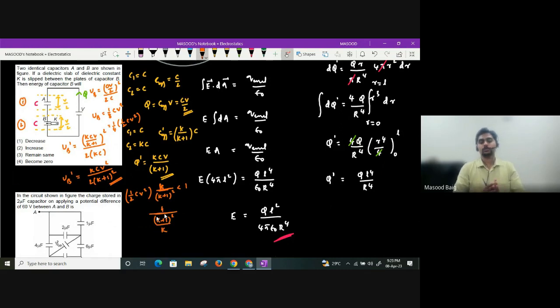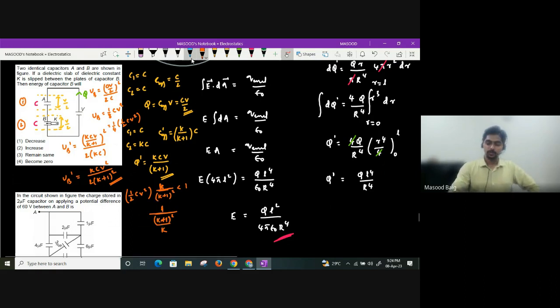How much is this value? If this value is more than 4, then you can consider the energy will decrease. If this value is less than 4, then I can say energy will increase, guys. So basically (K+1) whole square is there. How can I write this?